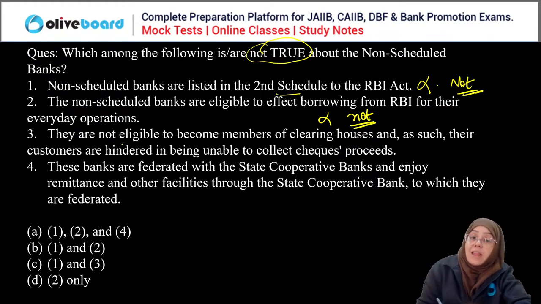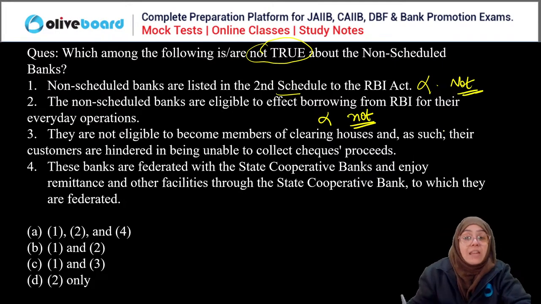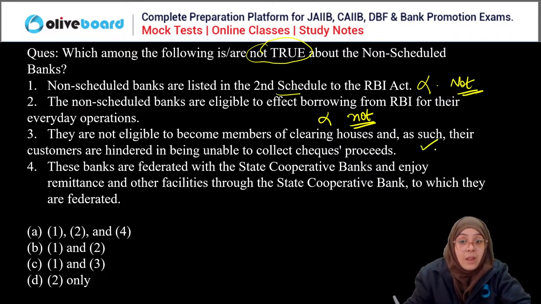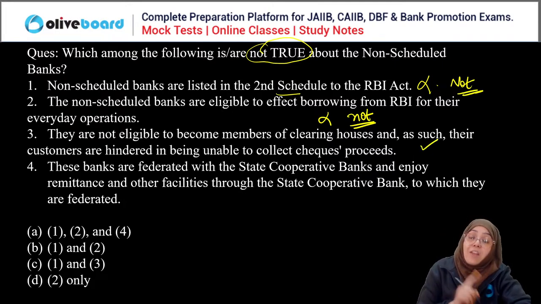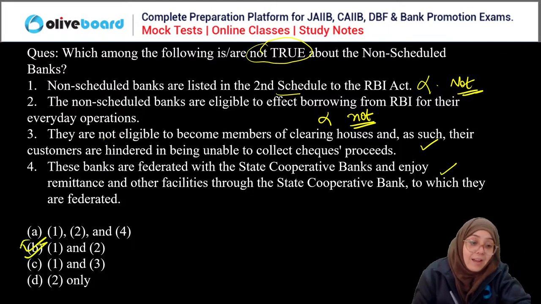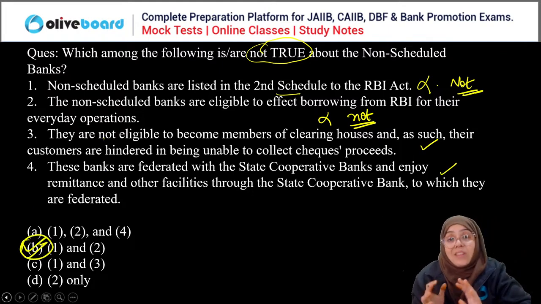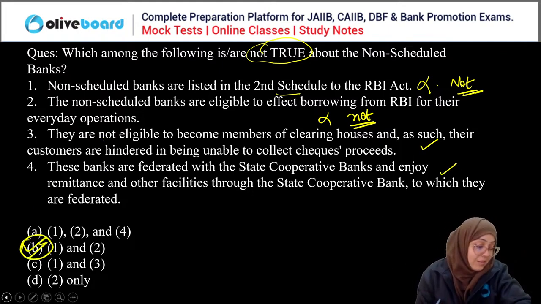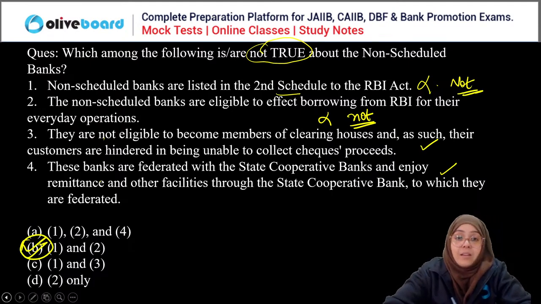Third, they are not eligible to become members of the clearing house, correct. These banks are federated with the state cooperative bank, correct. So third and fourth are correct. First and second are incorrect. So B is the correct answer here. We have to choose the incorrect statement, guys.